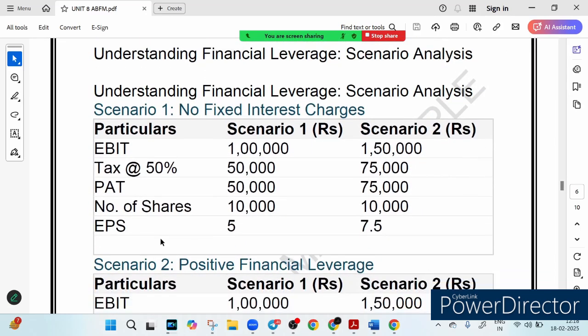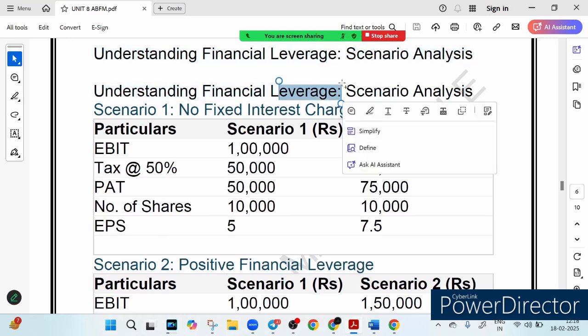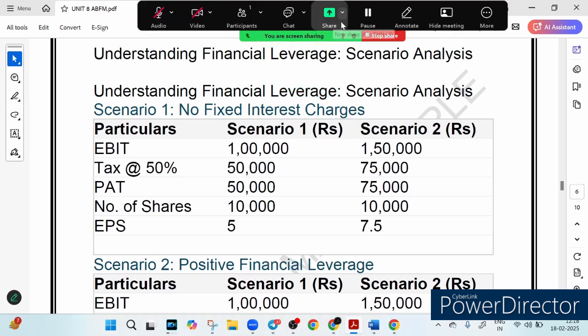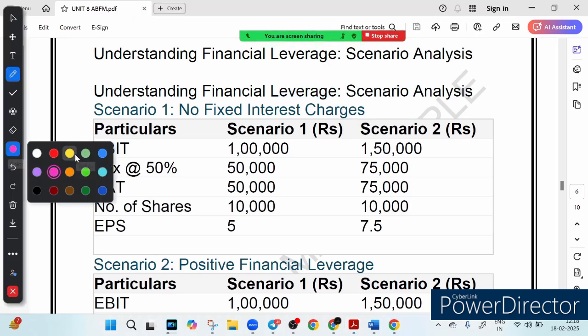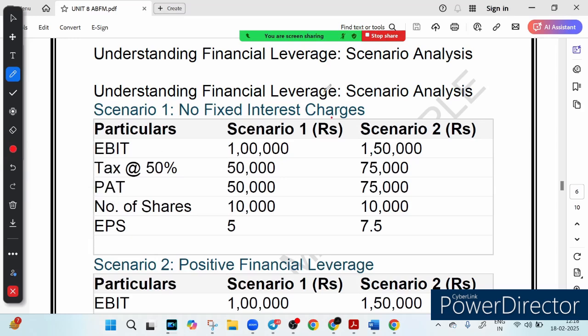The first case is no fixed interest charge. Scenario 1 is the situation where the company does not have any fixed interest charge, right? Whatever I have told you regarding positive and negative, I will make clear using this example. So in this scenario, EBIT is 1 lakh, right? And they pay 50% tax. So how much tax are they paying? 50,000 tax they are paying.